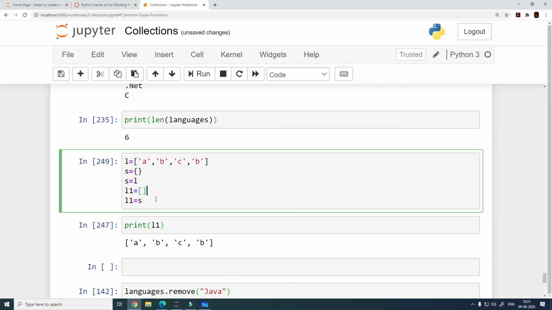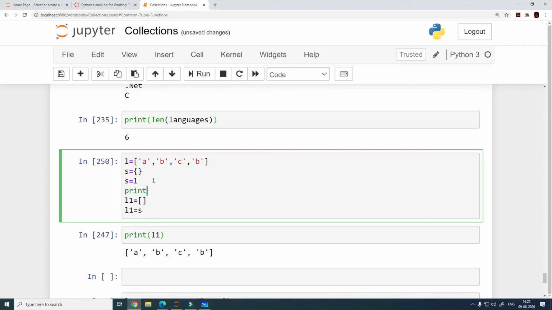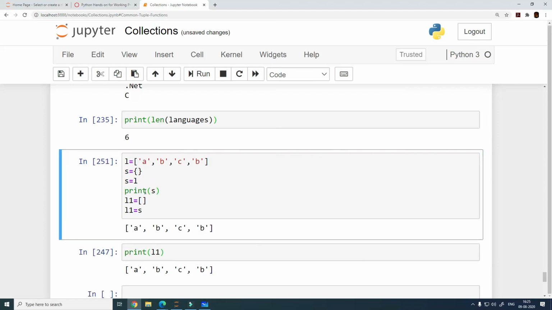No, there's something wrong in here, because of which it is not working. So L is a list, then we have defined an empty set, then we are assigning this list to this set. Let me print if it is actually swapping. So this is where it is wrong. This statement is not working as desired. I will look into this and let you guys know. We can just skip this for now.